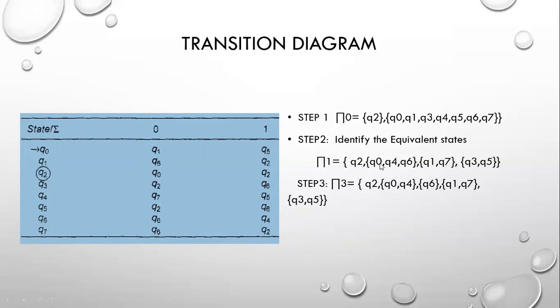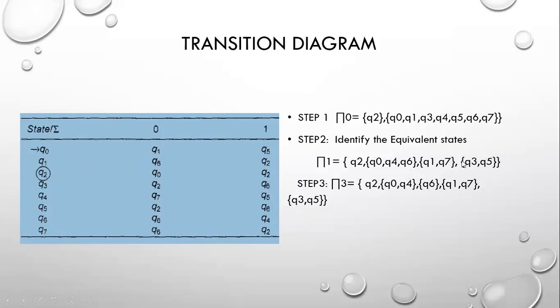First of all, we write the final state, then let us take Q1 and Q7. Here Q1 on 0 reaches Q6, and Q1 on 1 reaches Q2. Then Q5 on 0 reaches Q2, the same. Check Q3 on 0 reaches Q2, and Q3 on 1 reaches Q6. The same for Q5: Q2 and Q6.